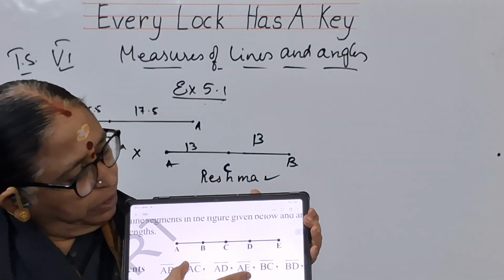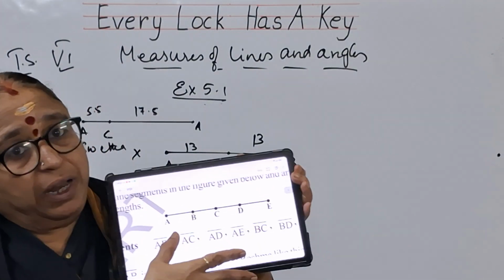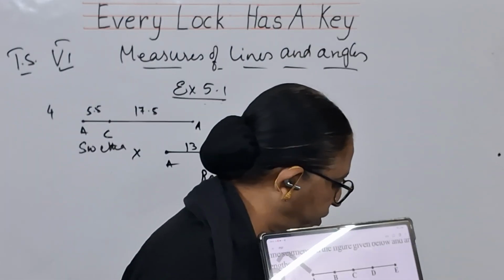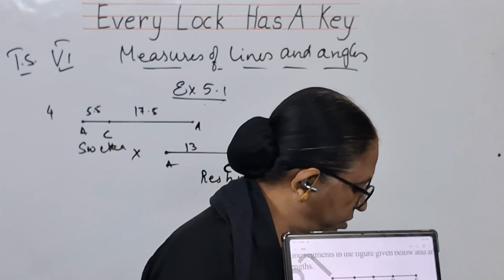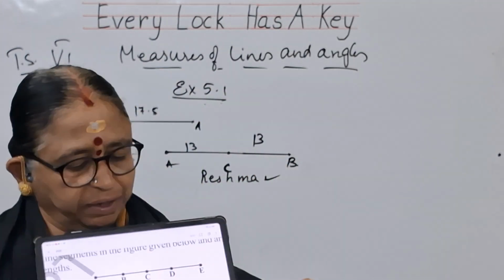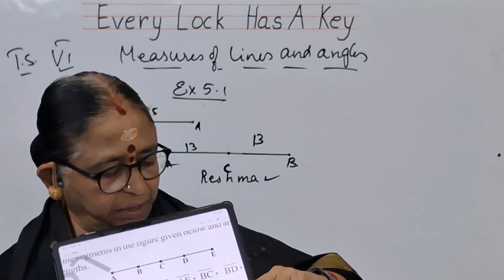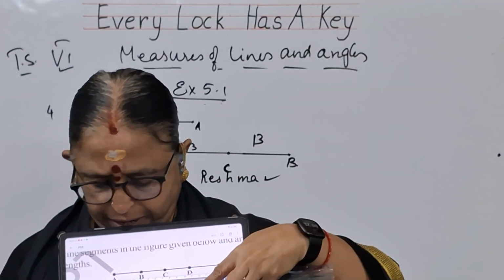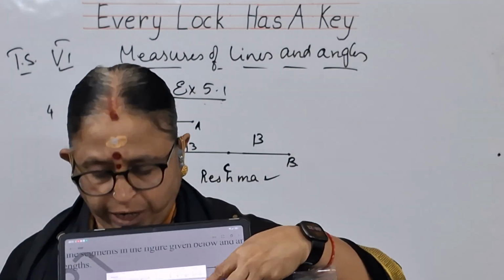What you need to do is, you have to keep a scale here, children. You take the scale and keep the zero position here at A, and you measure AB.